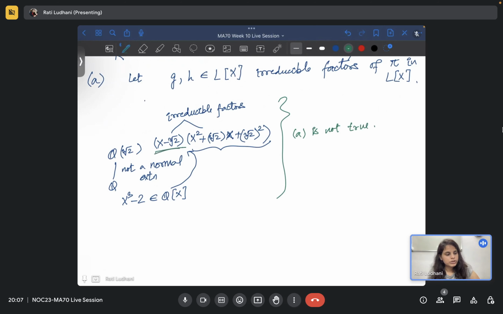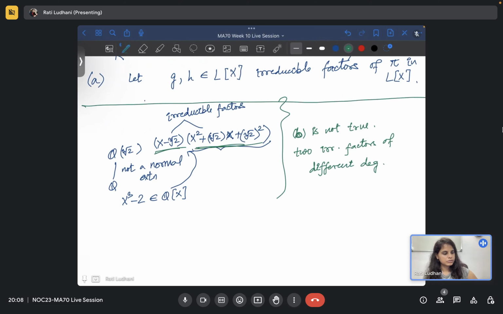Because you have two irreducible factors of different degree, even b is not true. Two irreducible factors of different degree, like you have a degree 1 factor and a degree 2 factor. So this is a counterexample. Counter means if it is not normal, then this will happen.